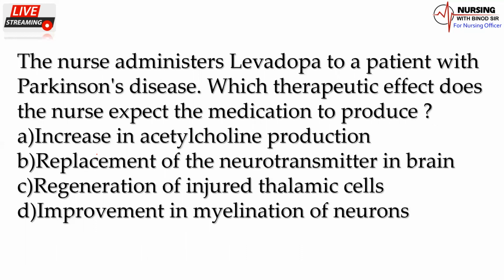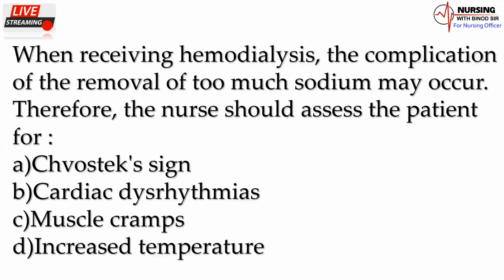The nurse administered levodopa to a patient with Parkinson's disease. Which therapeutic effect does the nurse expect the medication to produce? Increase in acetylcholine production, replacement of the neurotransmitter in the brain, regeneration of the injured thalamic cell, improvement in the myelination of neurons. Now we'll come back to next question.